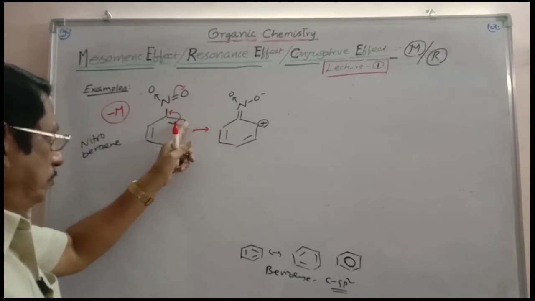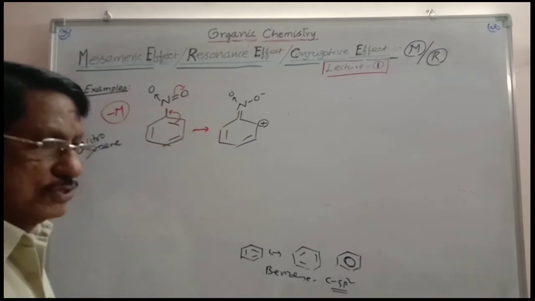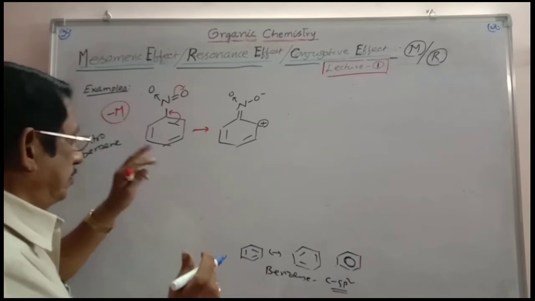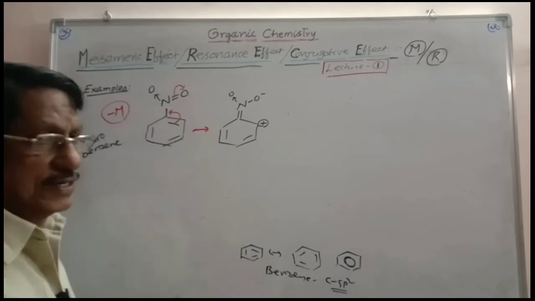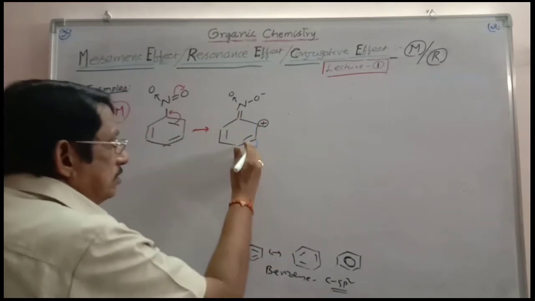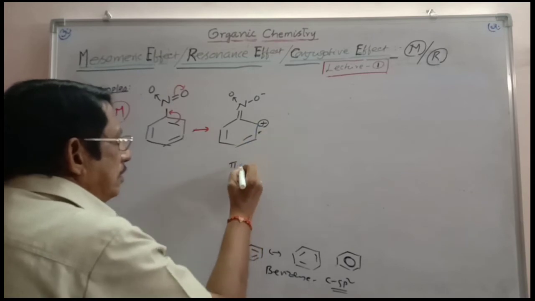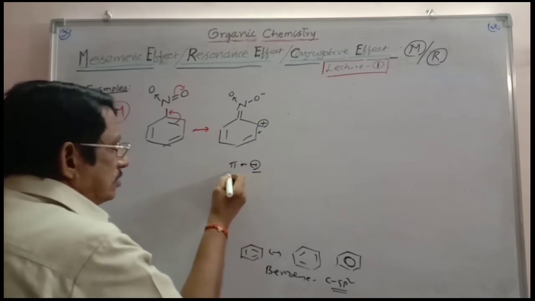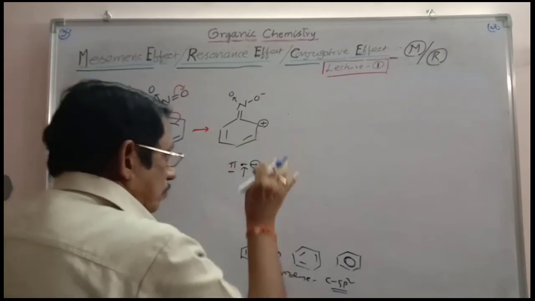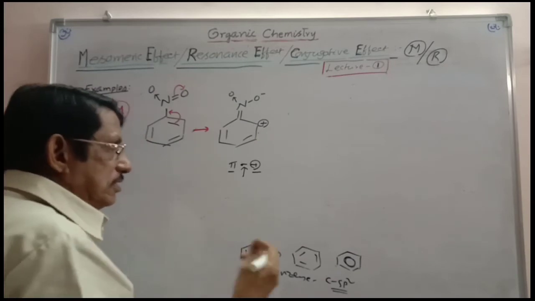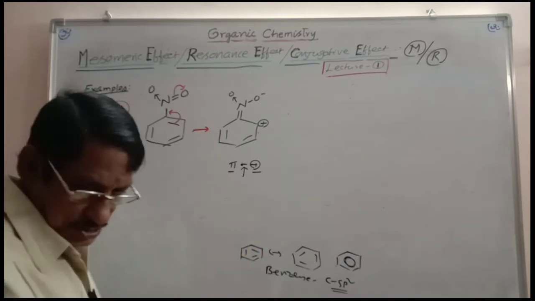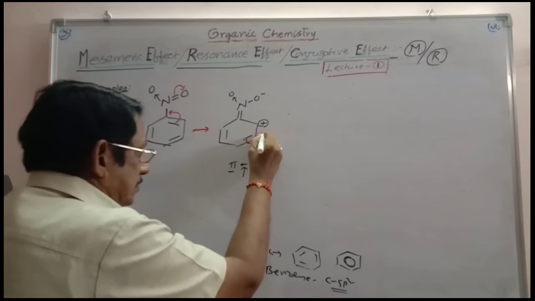With respect to nitro group, ortho, para, ortho. These two are meta positions. 1, 2 position is ortho, 1, 6 position is ortho, 1, 3 and 1, 5 are meta, 1, 4 is para. There are 3 positions, the ortho and para positions. So here in this case, NO2 group, plus charge is obtained. You see, this is the pi bond, this is the sigma bond, and the positive charge. Positive charge and pi bond are separated by sigma bond. This is called conjugation now. Pi positive charge conjugation is present now. Then the positive charged carbon causes polarization in the conjugate pi bond. It seeks the electron cloud from it. In what way? Just you can show like this.